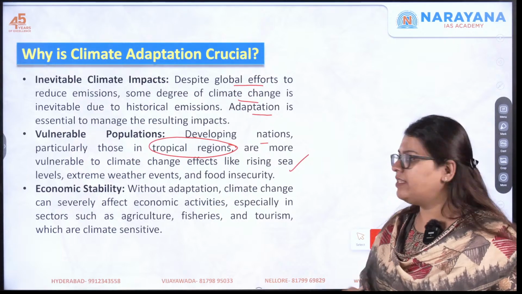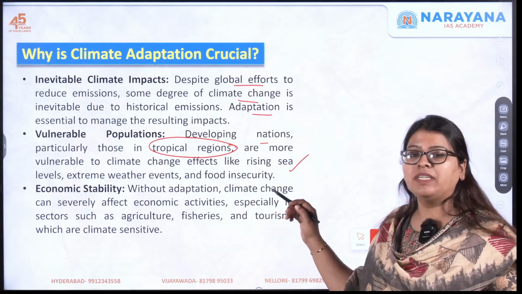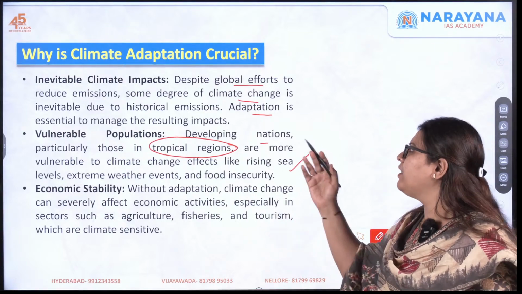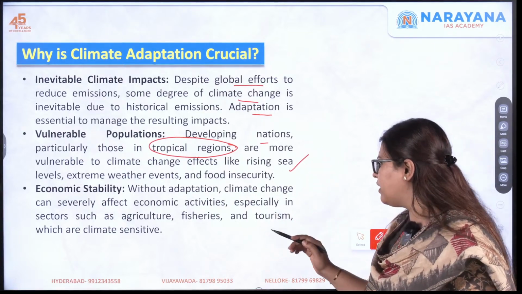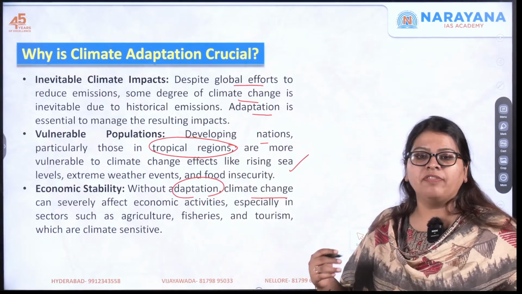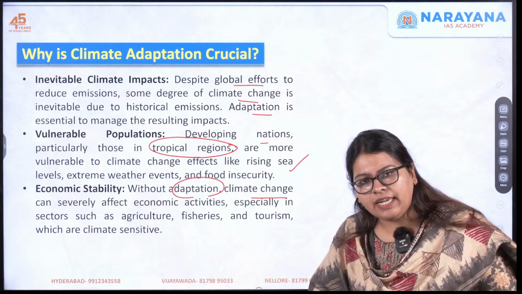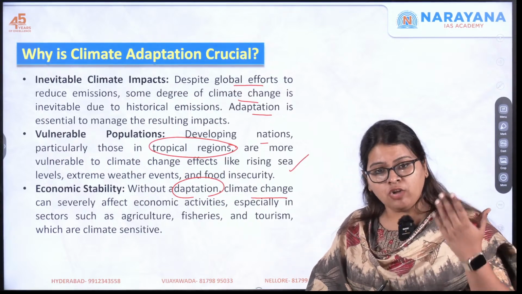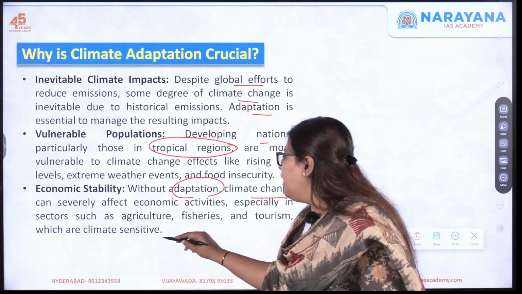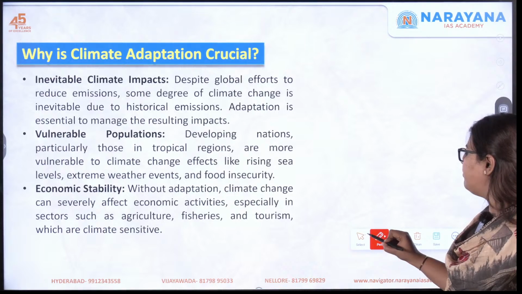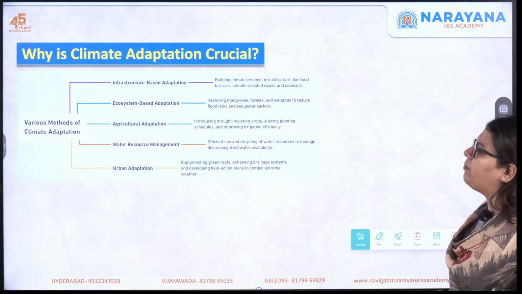Next one, there is the cause of economic stability. So this is why there is economic instability and this is why there is need for climate adaptation. That is, without adaptation, climate change can severely affect economic activities, especially in sectors like agriculture, fisheries, and even tourism. All these things are climate sensitive. So this is why we feel that climate adaptation is crucial.